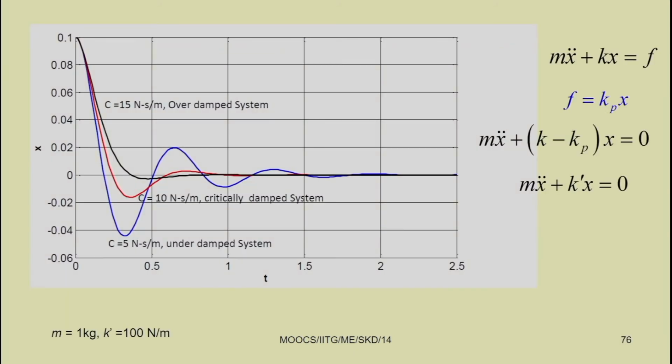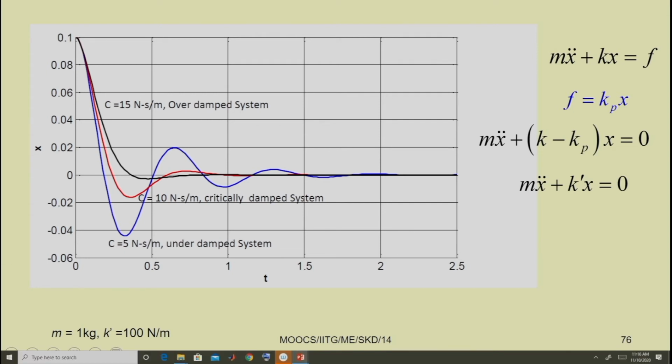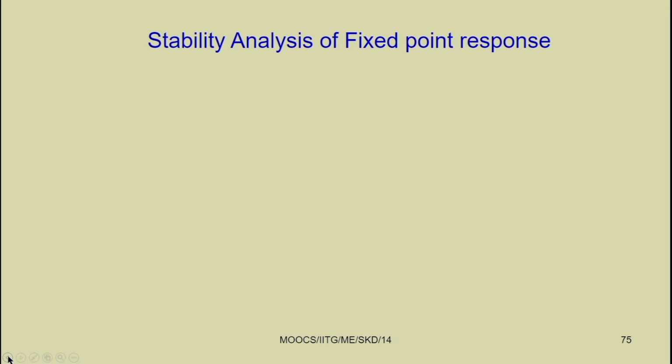So, let us see what we mean by a stable and unstable system. We should first know what a stable system is and what an unstable system is.